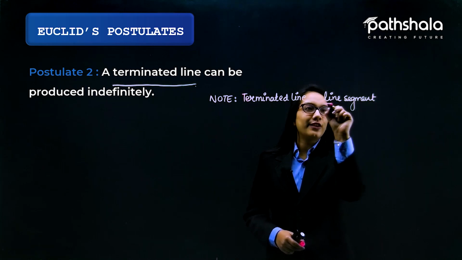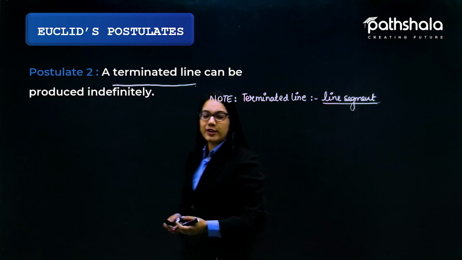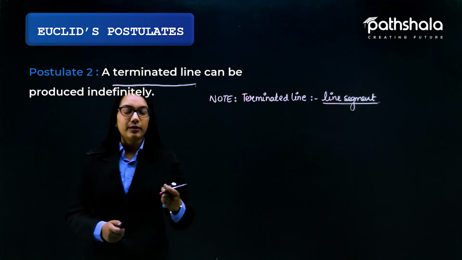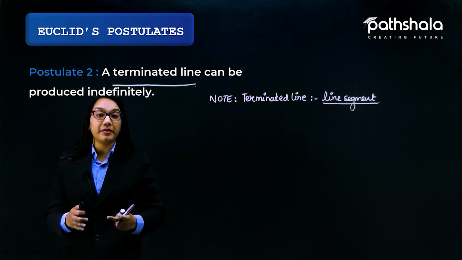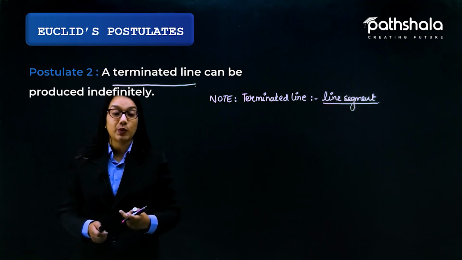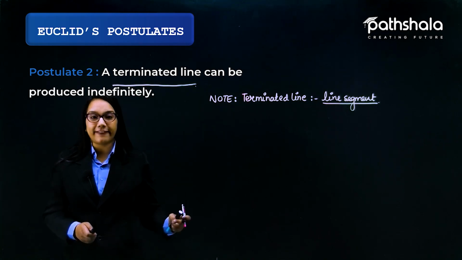So we are linking Euclid's definition with the line segment. He says a terminated line can be produced indefinitely.